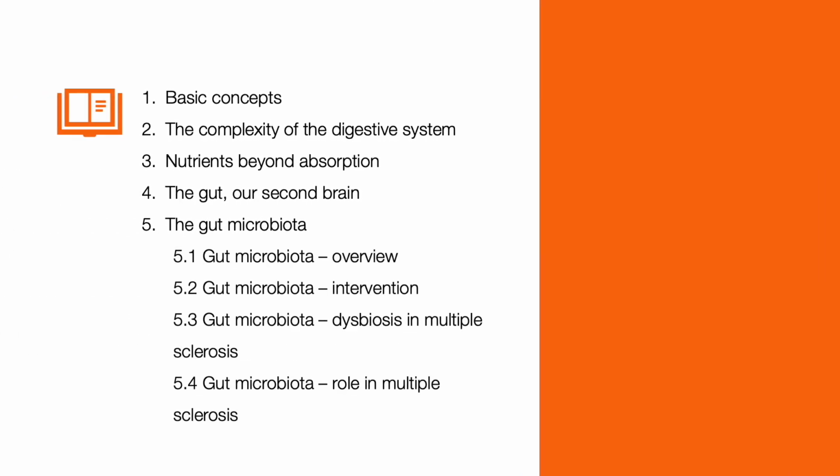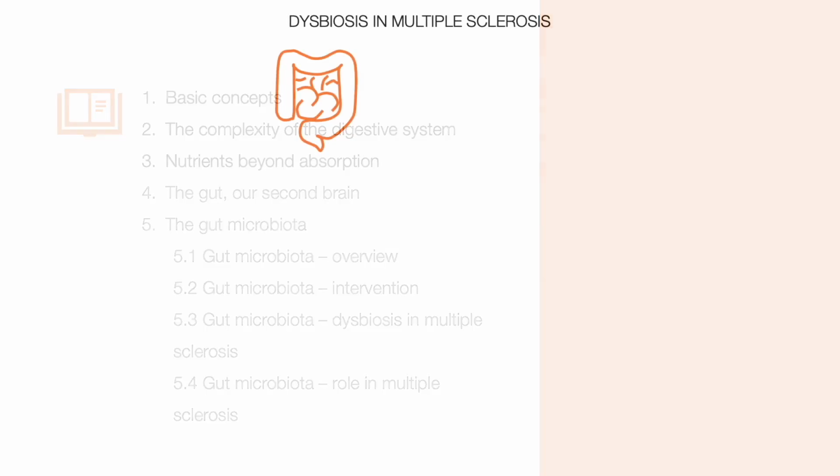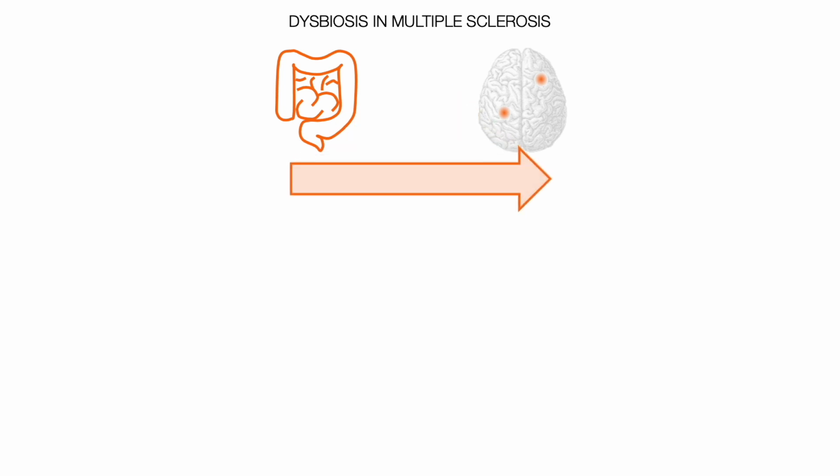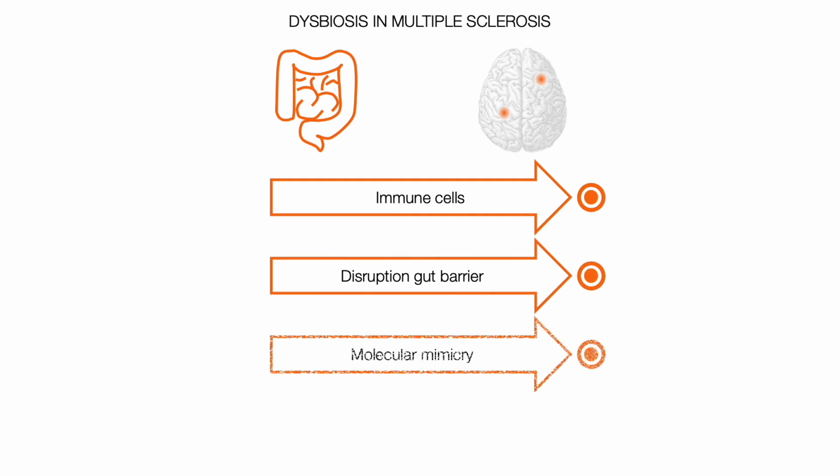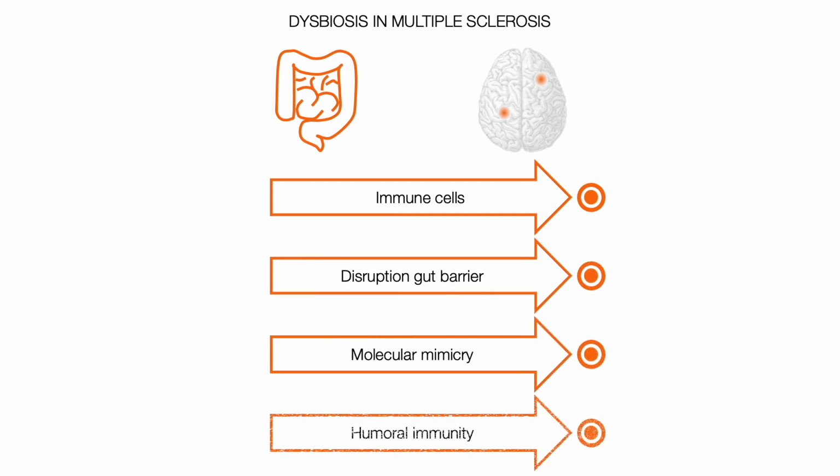In this video, we will talk about the gut microbiota, and in particular the role that the gut microbiota plays in multiple sclerosis. People with multiple sclerosis often show gut dysbiosis, that is, the bacteria that make up the gut microbiota are not balanced or are distributed in a different way than they are in healthy people. And this dysbiosis could contribute to the development of multiple sclerosis through different mechanisms such as activation of immune cells, disruption of the intestinal barrier, induction of molecular mimicry, or activation of humoral immunity.